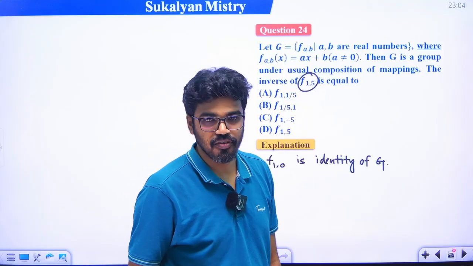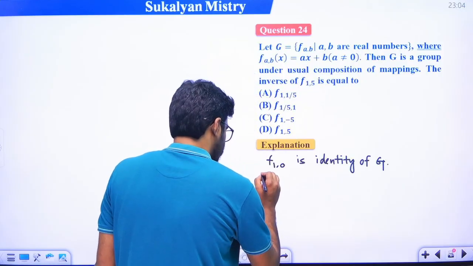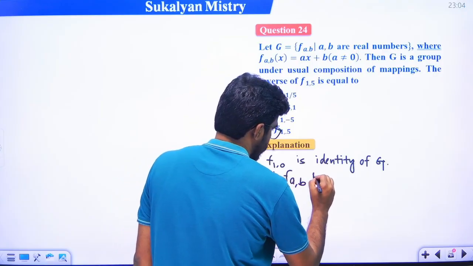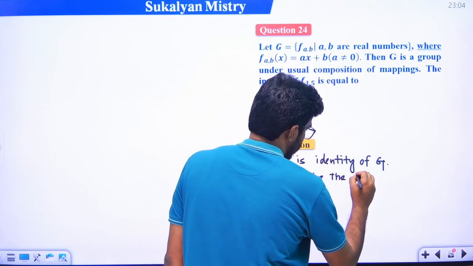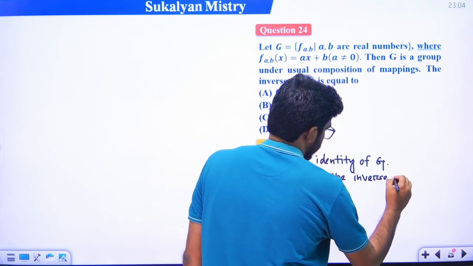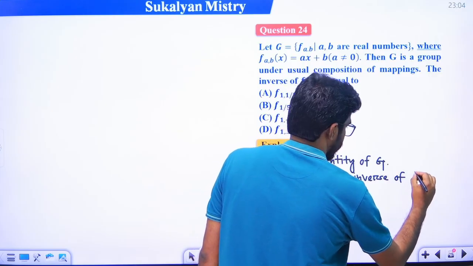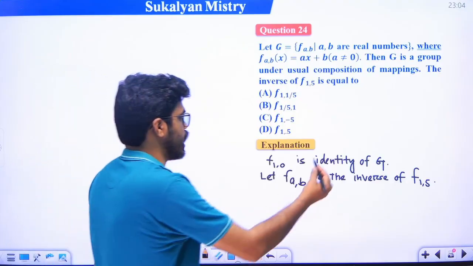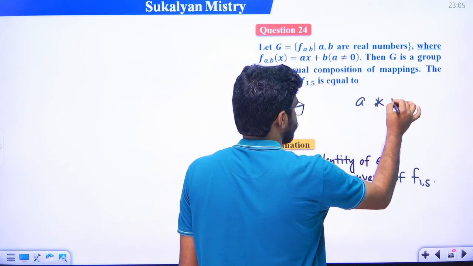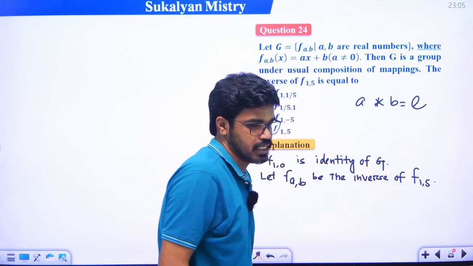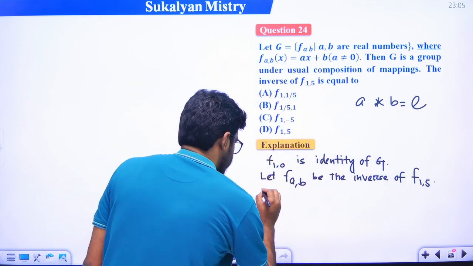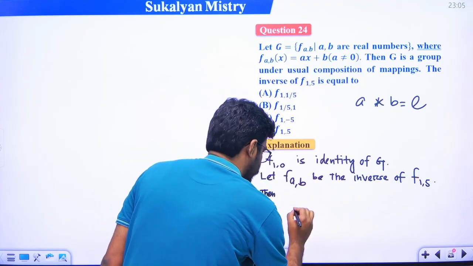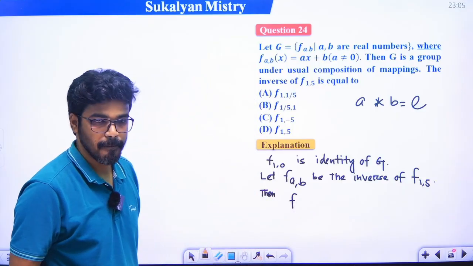We have to find the inverse of this element. So let f(a,b) be the inverse of f(1,5). Now just recall the definition of inverse. An element A is said to be the inverse of B if A star B is equal to the identity element. So we consider f(a,b) is the inverse of this.